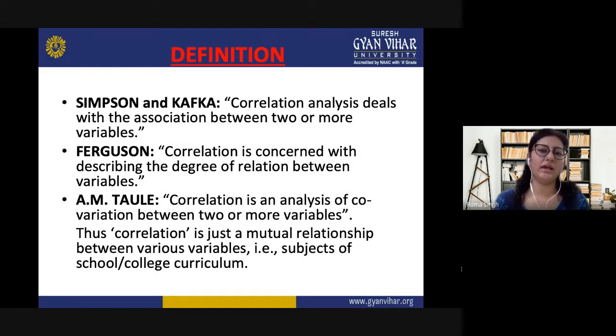Let us take a look at a few definitions. Simpson and Kafka said, correlation analysis deals with the association between two or more variables. So variables are the two things which we are going to relate, two parts we are going to relate. For example, we want to relate the knowledge of formation of clouds in science, and also that in the subject geography.